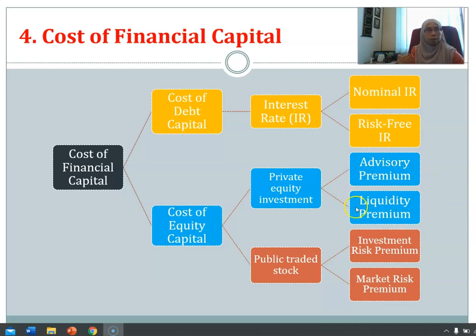These are the names of the cost. The second type of equity is publicly traded stock. Those entrepreneurs who are in the later growth stage, or what we call a seasoned firm, normally will sell or buy publicly traded stock. So they have to bear this cost. What is the name of the cost? They are the investment risk premium, or IRP, or the market risk premium, MRP. I will explain to you what these costs of capital are.